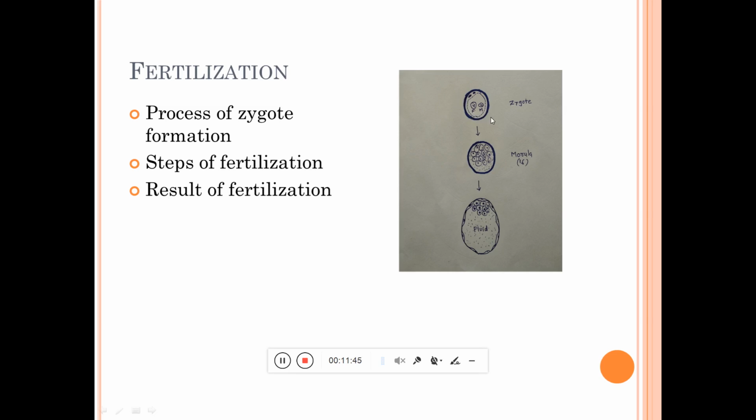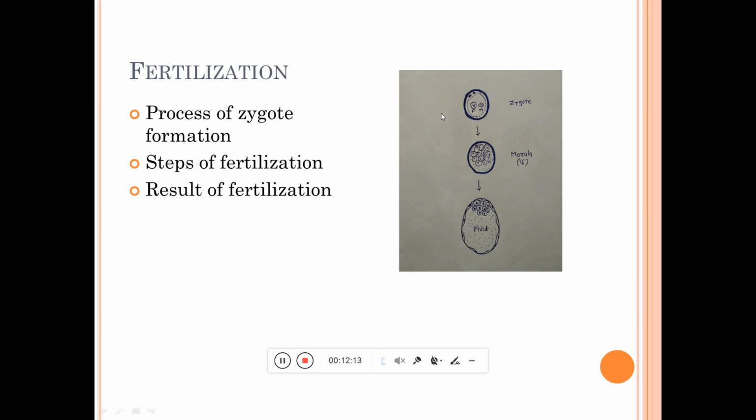Another change is completion of the second division. We know that only at the time of fertilization is the second meiotic cell division completed; otherwise it never completes the second meiotic cell division in oogenesis. Remember the two important events in oogenesis, meiosis 1 and meiosis 2.